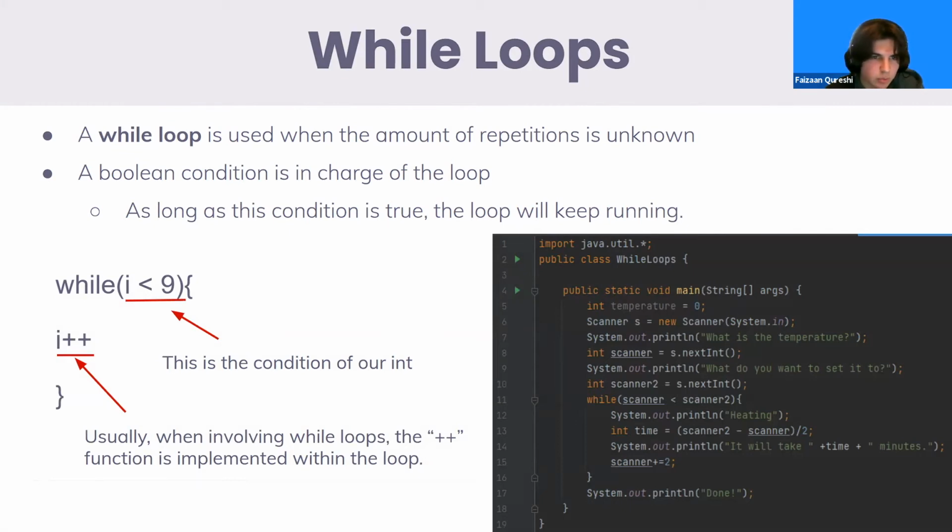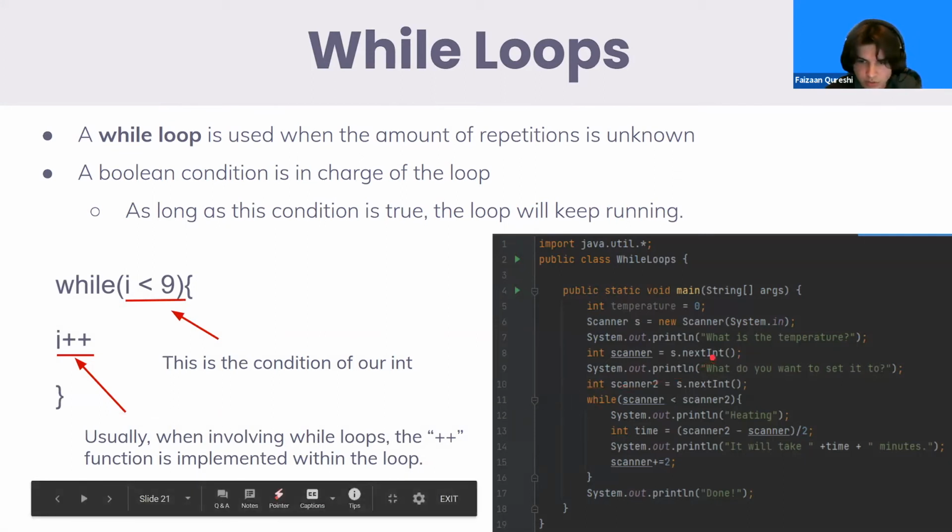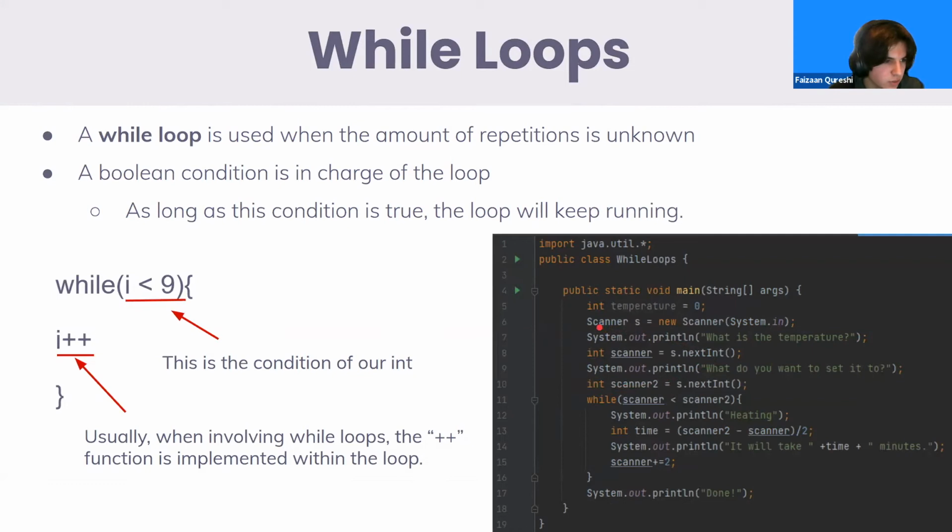Let's say, for example, we want to increase the temperature in a house when we want to heat it, and we don't know the initial temperature, but we know the temperature we want to heat it to. So what we can say is while the temperature is less than the temperature we want to set it to, it will increase. So that's just an example of how you can use a while loop.